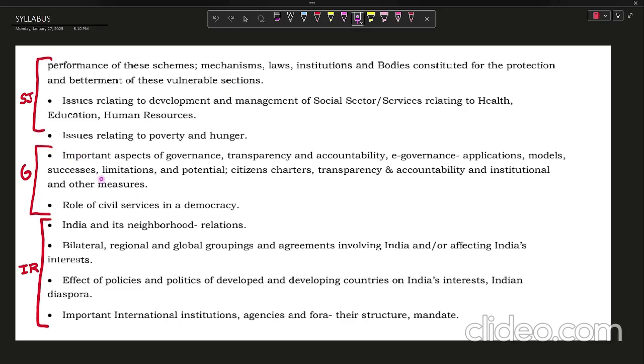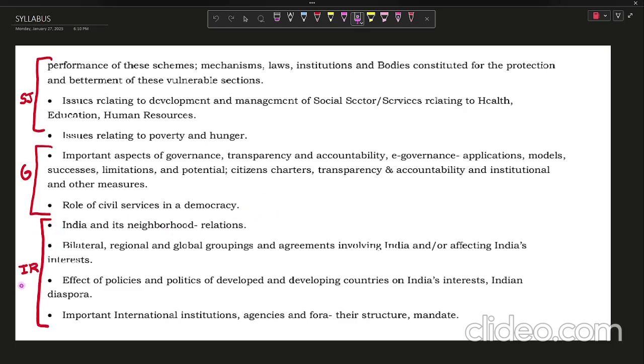Next, we have governance. Again, in this we will study important aspects of governance. See, these words are itself given there. So you have to do these topics. There is no escape from doing this. You have to do it at any cost. If you want to pass the exam, you need to do it, or else everyone will do it and you will not do it, then you won't get the marks. And this is also important: role of civil services in democracy. Give due importance to this topic too.